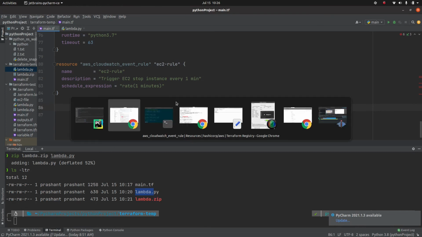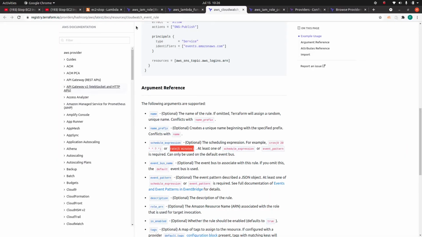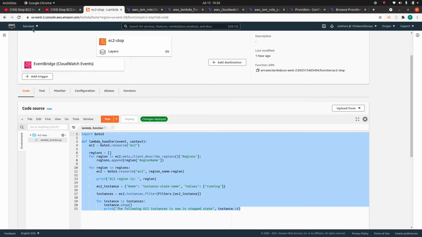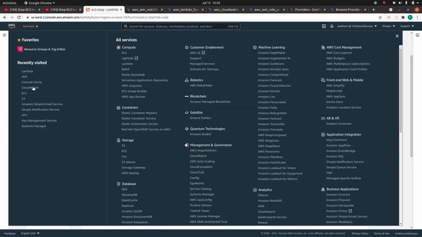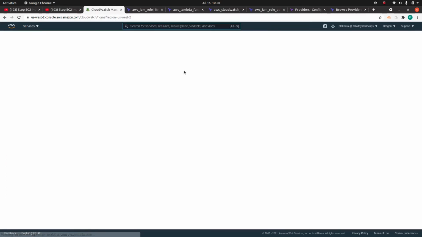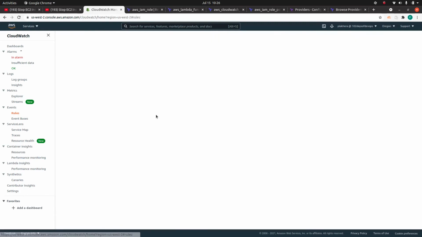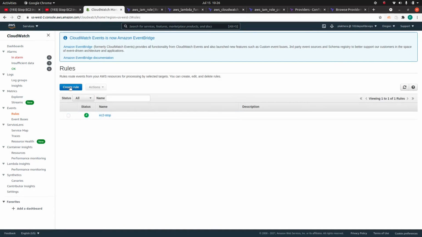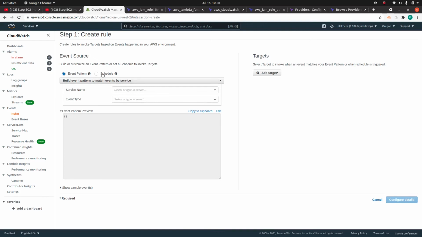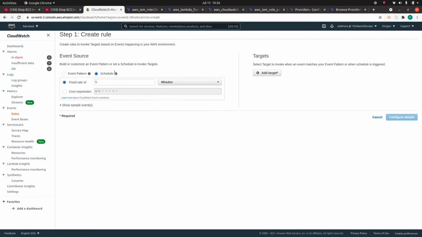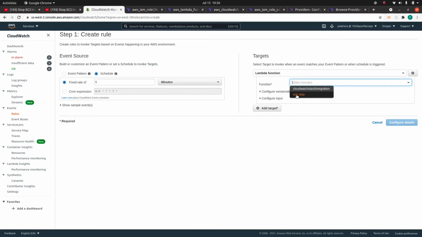Now if you remember, when we defined this CloudWatch event rule, let me go back to the CloudWatch event rule. So we have done the first part, that we have defined the rule part. Now I need to define the destination. So let me show you. When you create a rule, you have this event source. That part we have defined, that this is going to be a schedule, but we need to define the target. For example, here in target, you need to select your Lambda function.